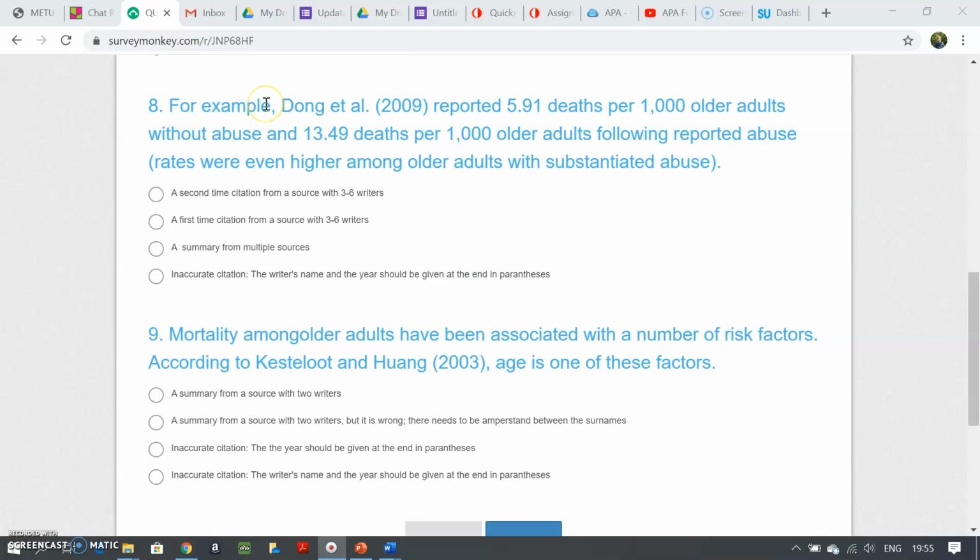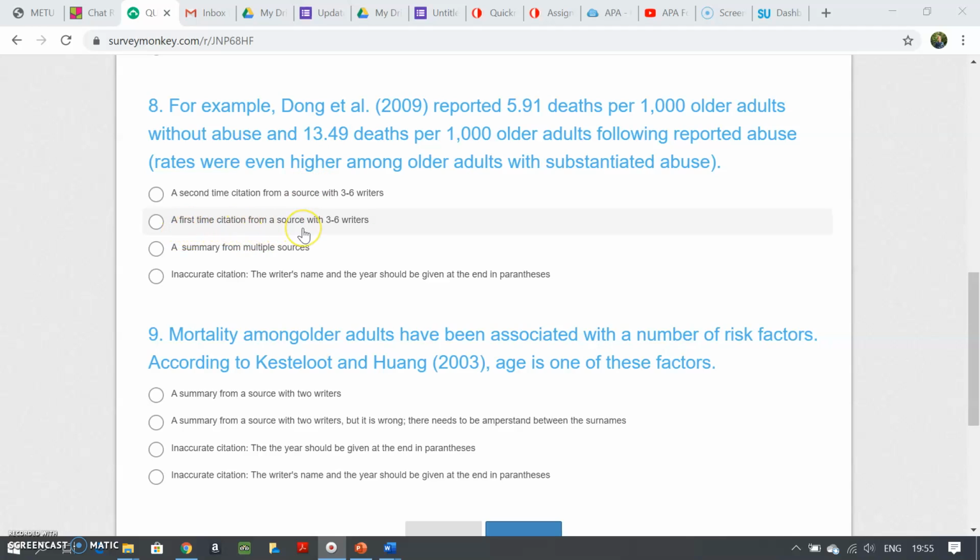Let's now look at this one. Right. A second-time citation from a source with 3 to 6 writers. Yes, it is possible. We use et al. if this is the case, or we use et al. if this is the first time, but Dong et al. is a source written by 6 or more writers. So this must be true. Let's just keep it aside.